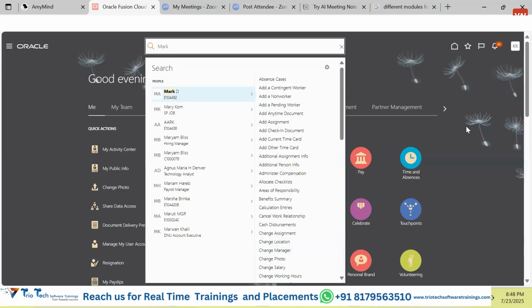But if you are just a simple HR, you may only have the capability to transfer and change the photo. So once you search the person and click onto this, you will get only two options. And once you click onto those options, the new form will open. In that form, you are supposed to perform some sort of transactions. Okay.